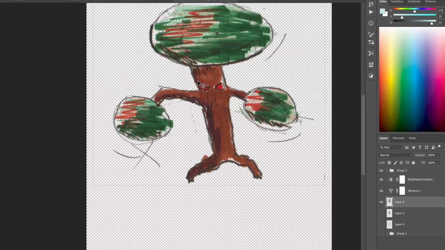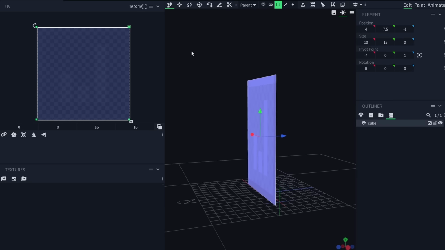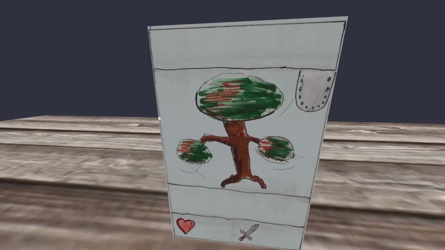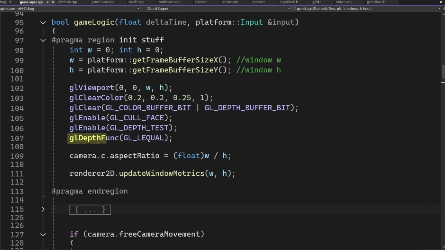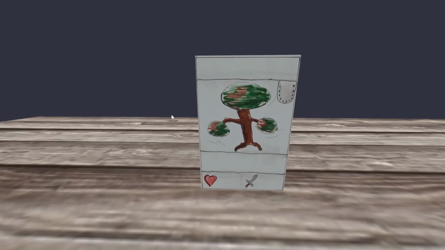I also need a 3D card model to display the textures to, so I made a very simple model in Blockbench. Putting everything together is easy. Now, to render the character on the card, I will just set the depth test to less equals, and I can just simply render all the card layers one after another, like I would do in a 2D game, getting me to this point. Rendering text will be a little more difficult, but I have a plan.